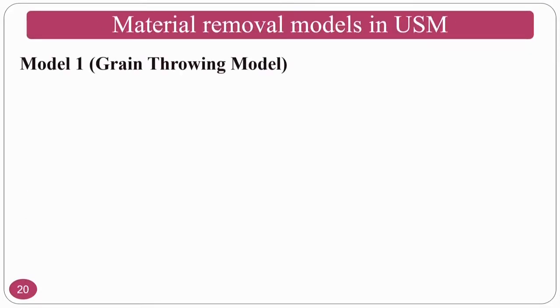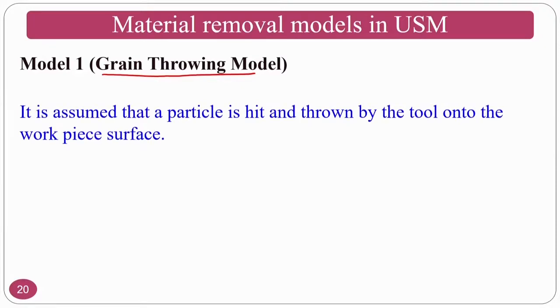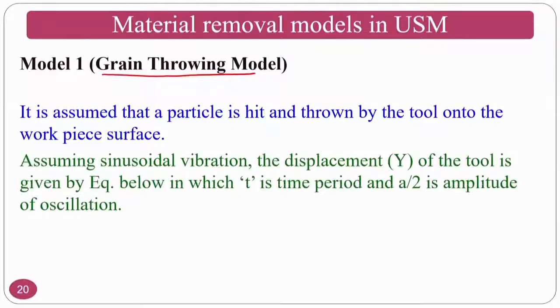So, model 1 is the grain throwing model. I am not going deeply into these models because they have big derivations, so in one slide I will just give you a glimpse. It is assumed that the particle is hit and thrown by the tool onto the workpiece surface. That means that the abrasive particles come in contact with the tool, get kinetic energy and are thrown onto the workpiece. Whenever it is thrown, material removal takes place.